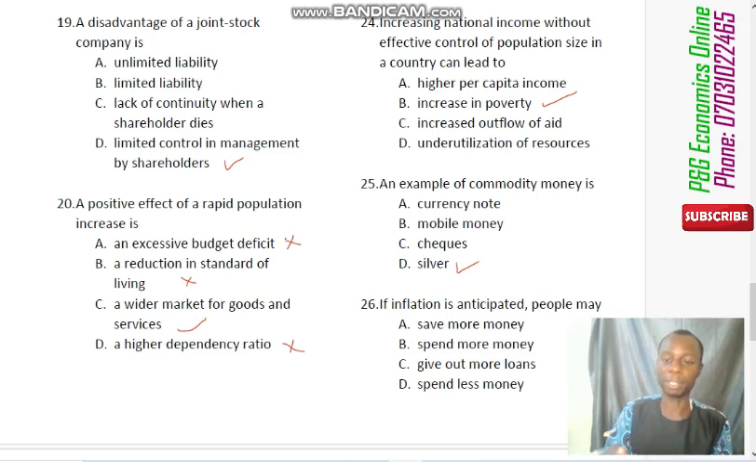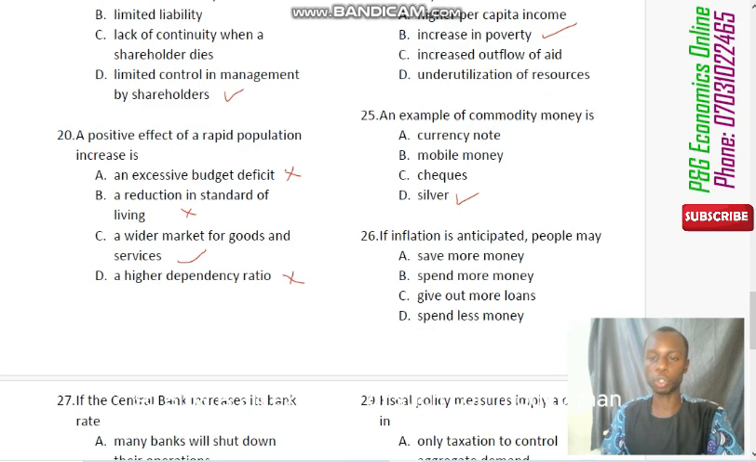These are metals, commodities that were used in olden days in the buying and selling of goods and services. So silver is an example of such commodity money.